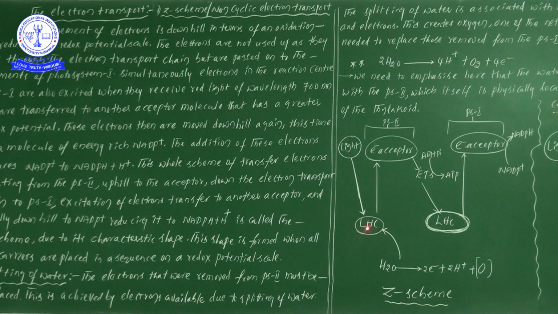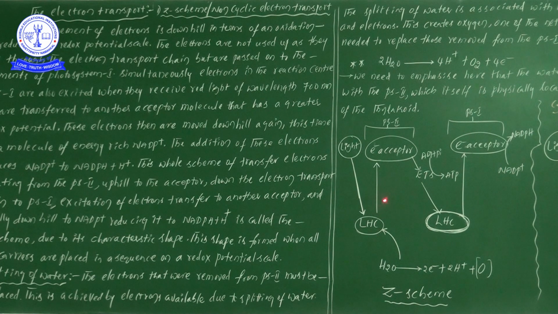Here the light is first accepted by PS2, photosystem 2. That is why I have denoted PS2 here. The electrons coming from the splitting of water are received by PS2, which is P680 nanometers, the maximum wavelength of light absorbed.